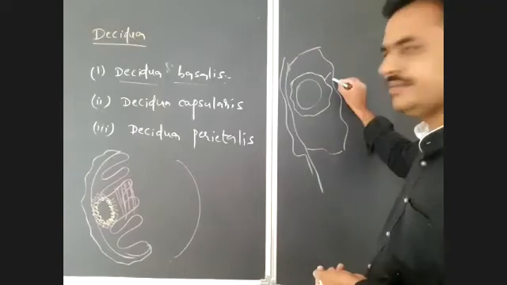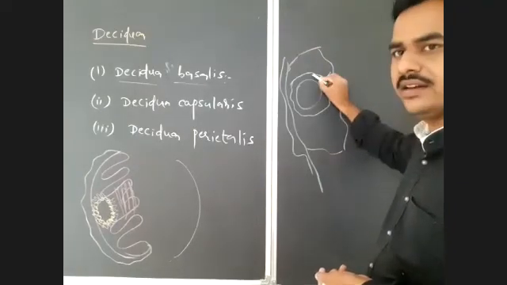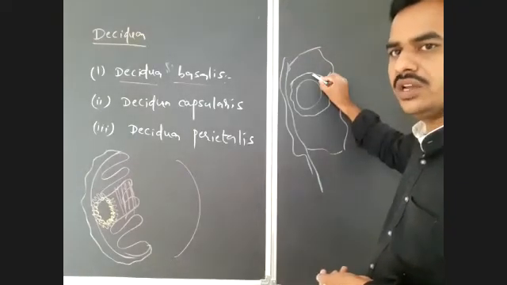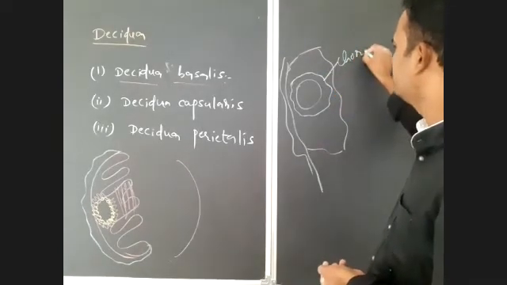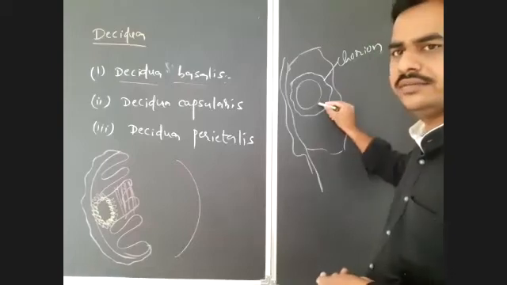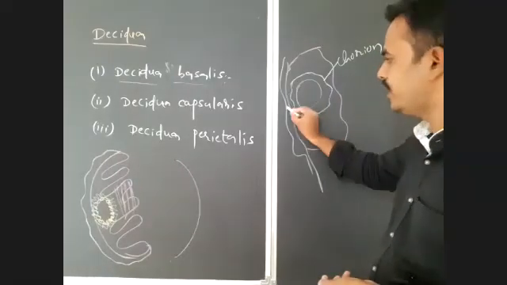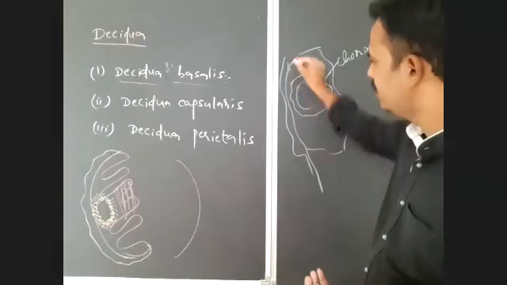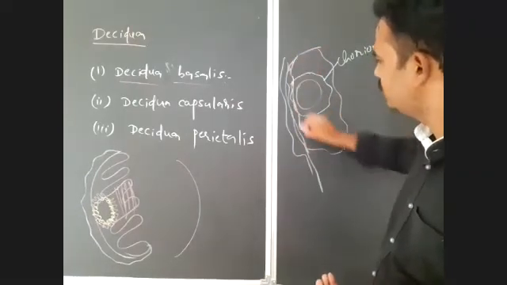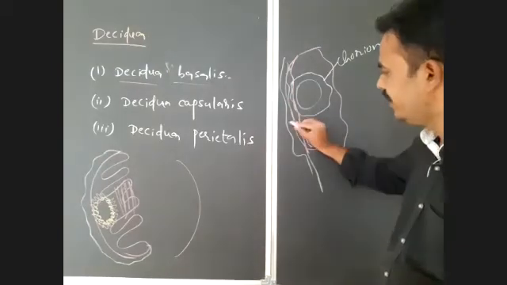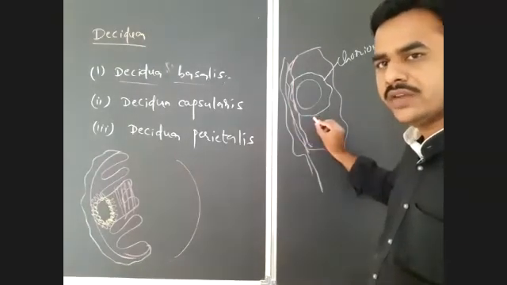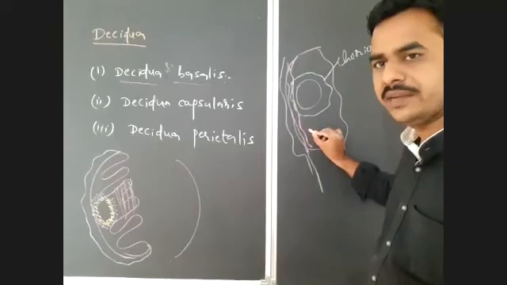I will give you details about this chorion later. Just remember, it is chorion. In between chorion and myometrium, there is endometrium.